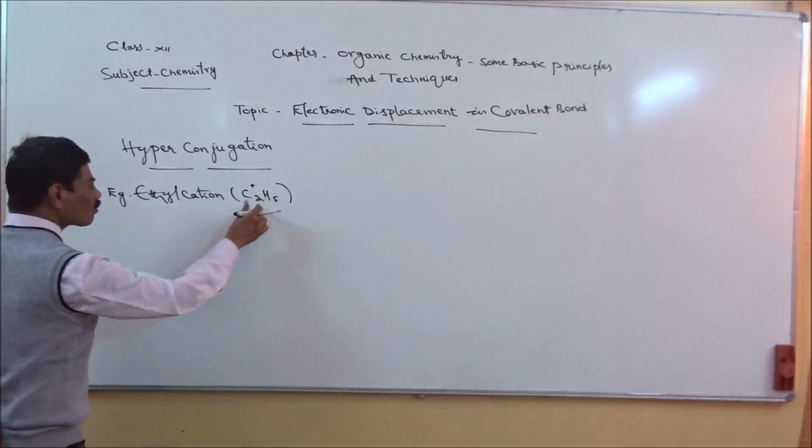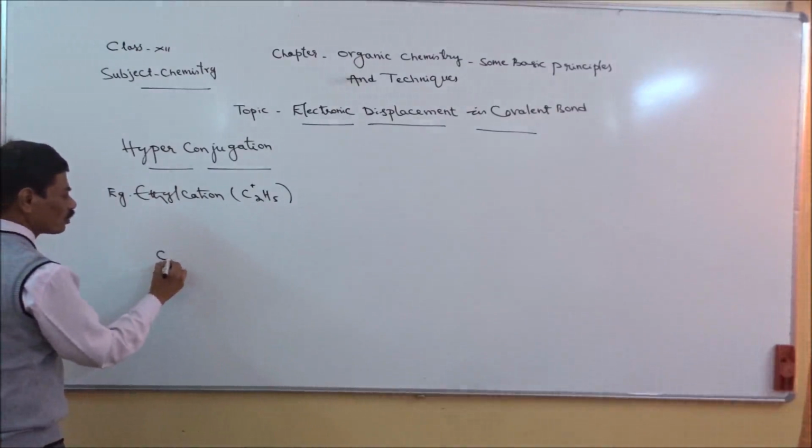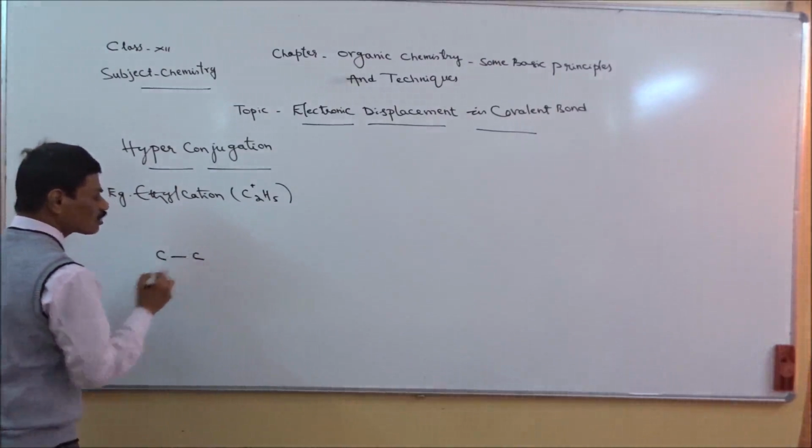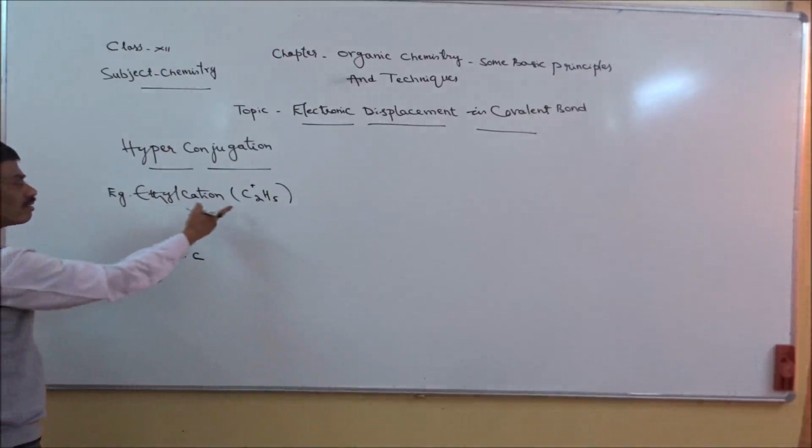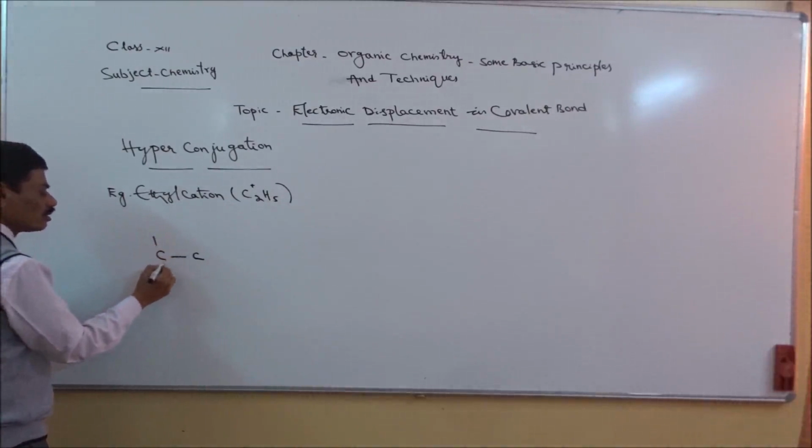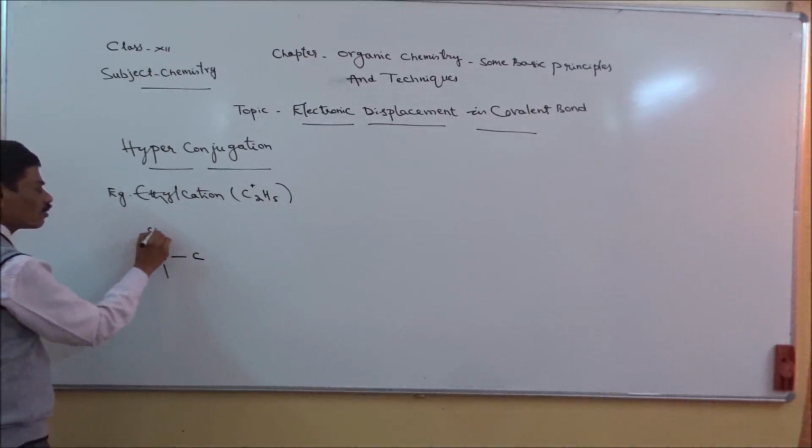Here we have two carbon atoms. So I will show two carbon atoms in this way. Right? It is ethyl molecule. So first carbon atom will have three hydrogen atoms.